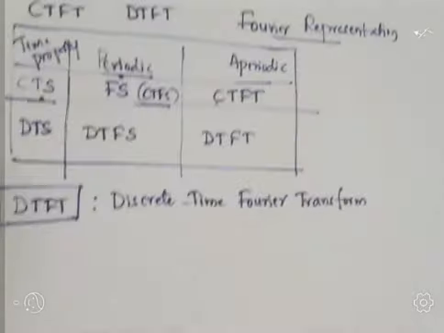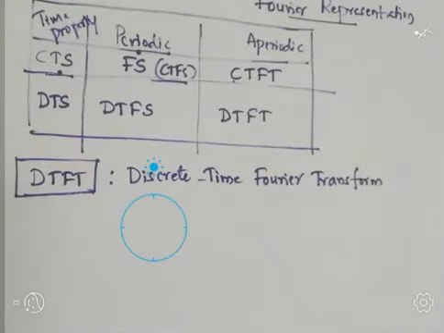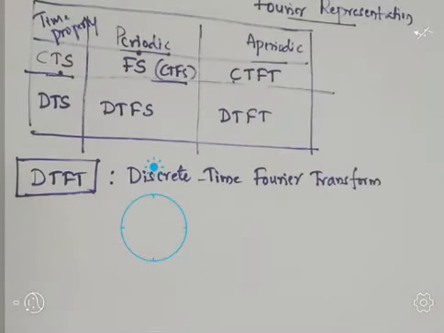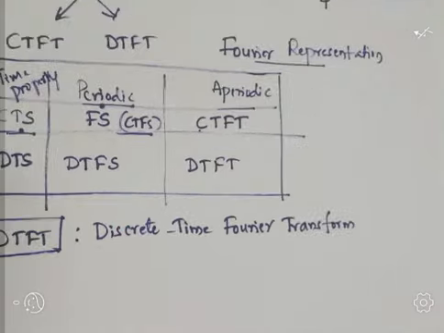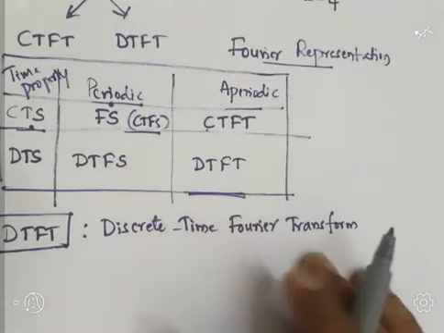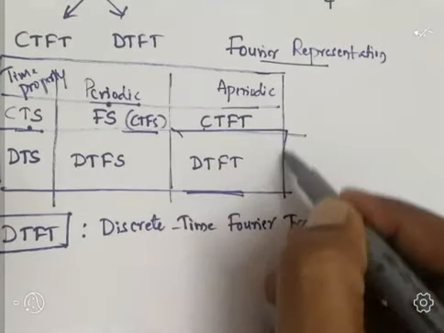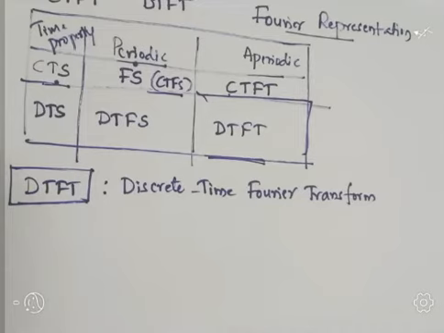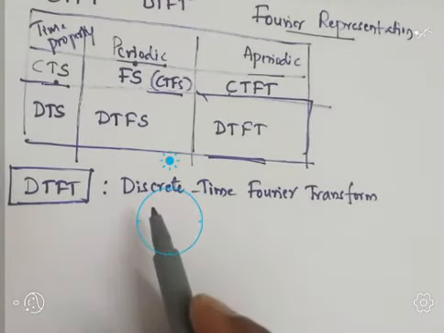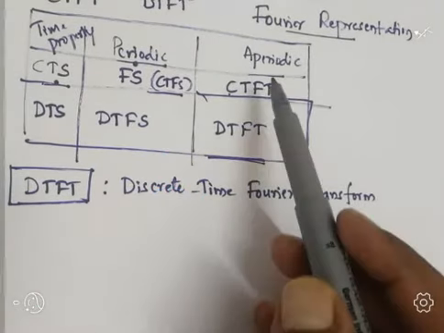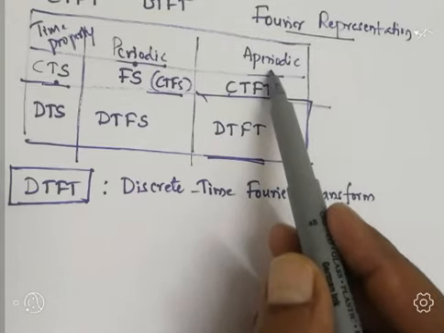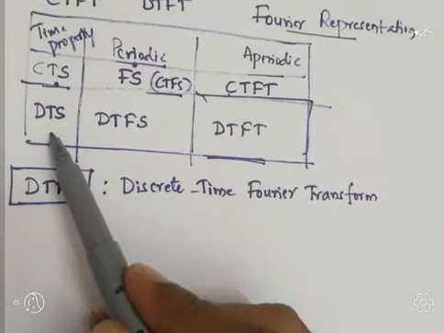Discrete time Fourier transform. So that one we are going to discuss. Mainly, the DTFT is used for analysis of non-periodic discrete time signals. See here, you can refer to this block. So DTFT is used for what? Analysis of non-periodic, or we can say aperiodic, discrete time signals.